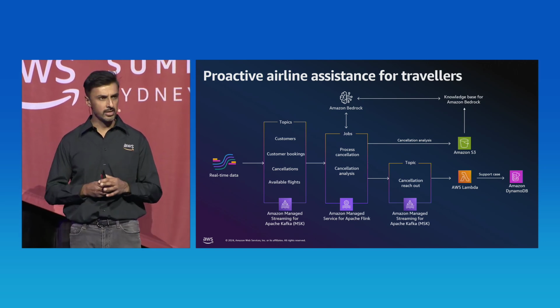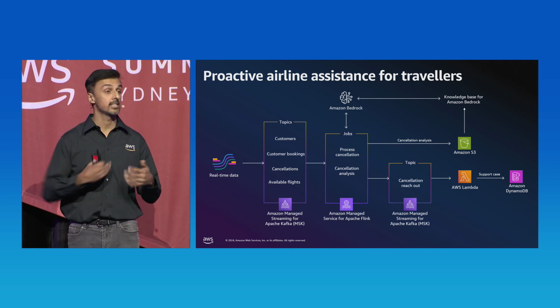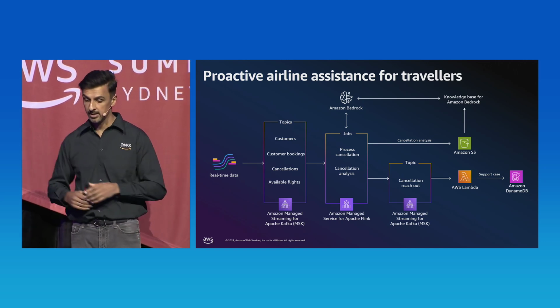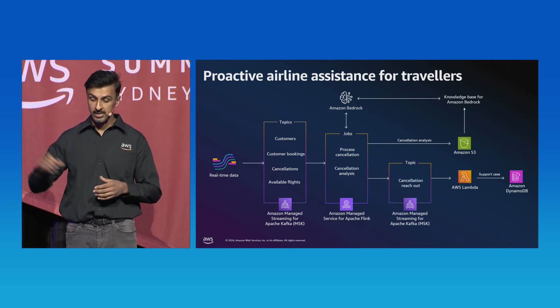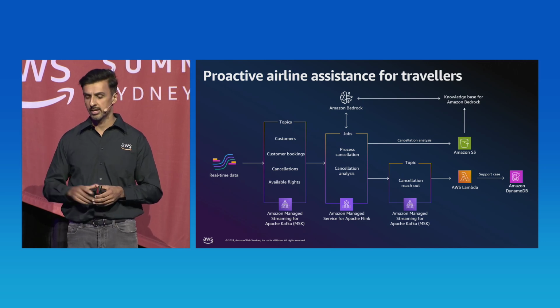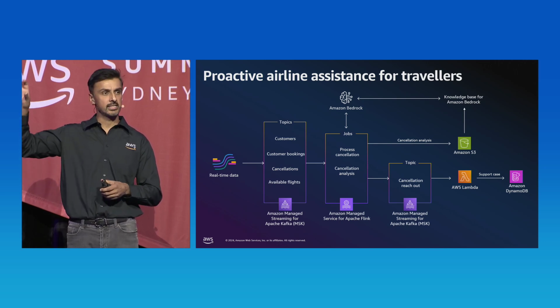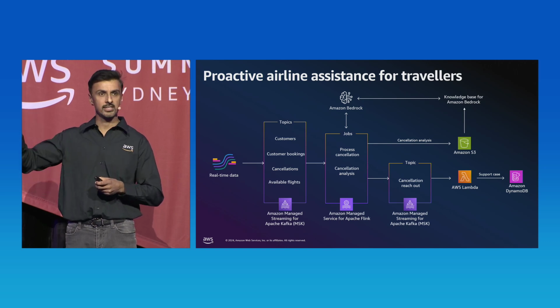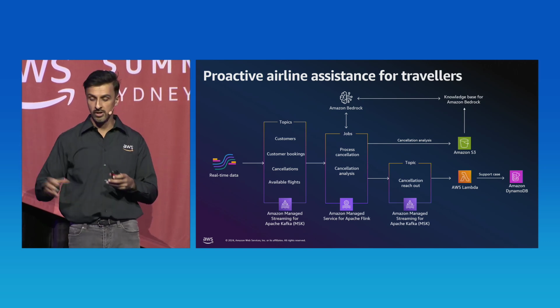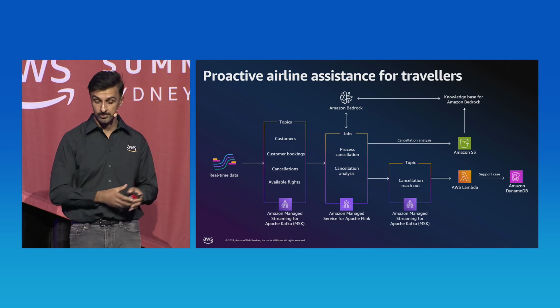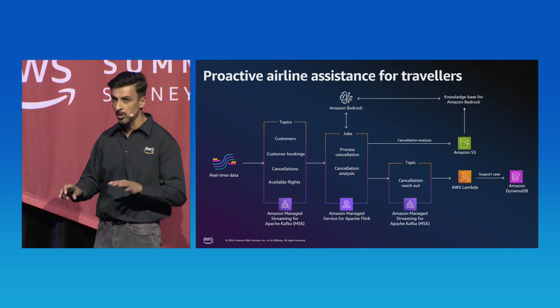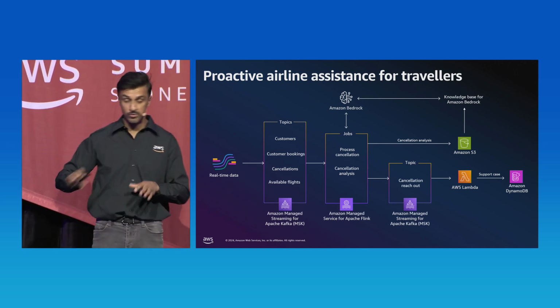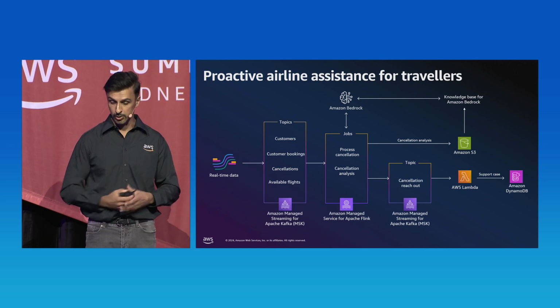And so based on that, we're going to look at how many cancellations there are for every airline, aggregate that data, and send that off to Amazon S3. Over in S3, that's going to be connected to a knowledge base for Amazon Bedrock, which is going to enable us to consume that data and enrich the context for our foundation model in Amazon Bedrock. So don't worry if you didn't get that all. We're going to dive into the details now and step through all these pieces in the demo.